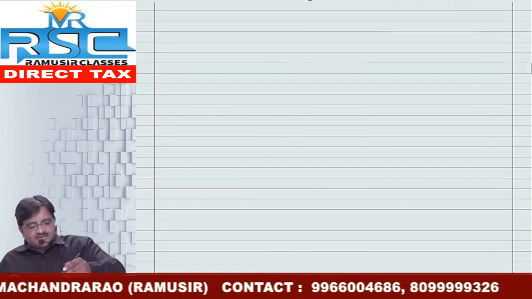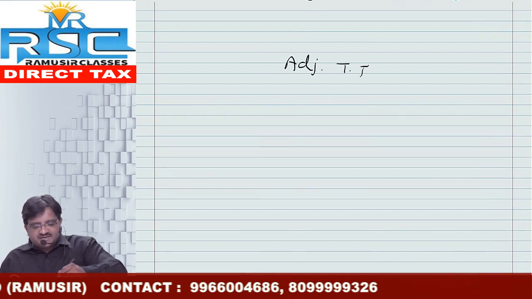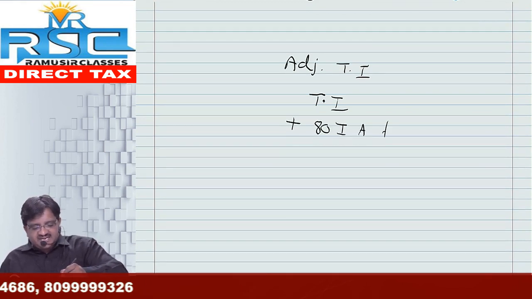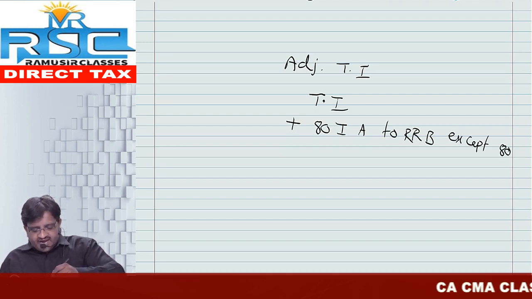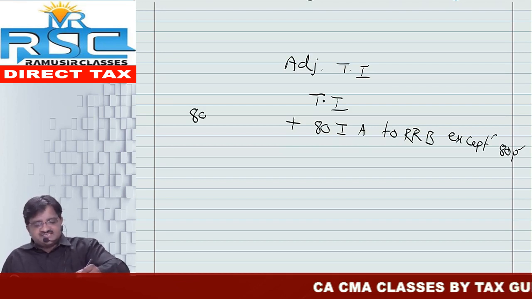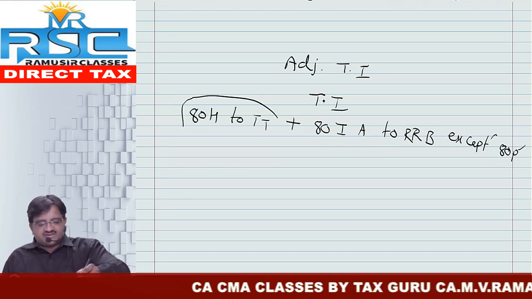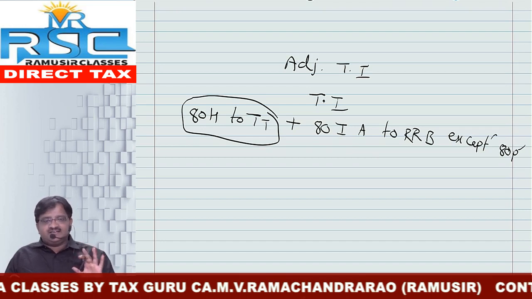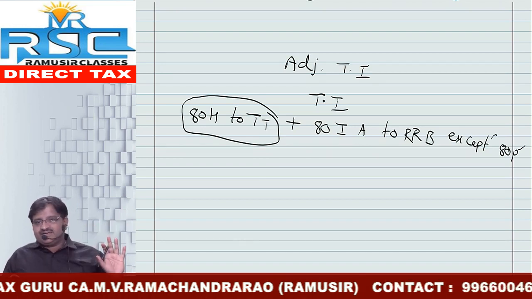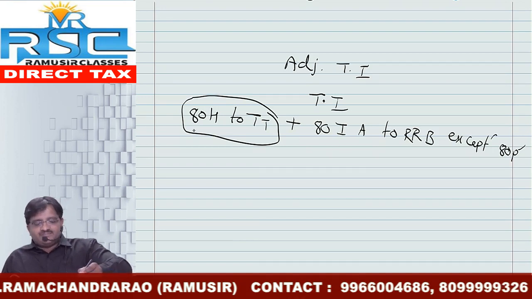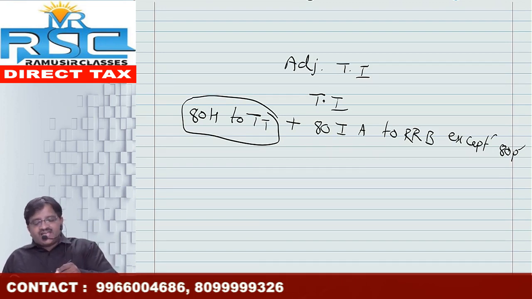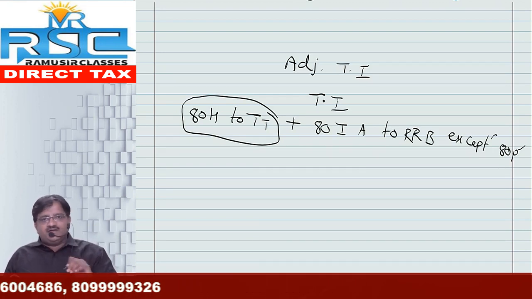See the adjusted total income computation. Friends, for adjusted total income, first we need to take the total income. After that we need to add deduction under section 80IA to 80RRB except 80P. So 80P you need not add back. Some people may have the doubt: sir, you only said 80H to 80TT. Sir, both are one and the same. The reason is, once upon a time 80H series deductions were there. Right now not there, but all the block belongs to income-based deductions. So ultimately you have to add back 80H to TT, or else 80IA to RRB, both are one and the same. But don't add back the deduction related to cooperative societies.